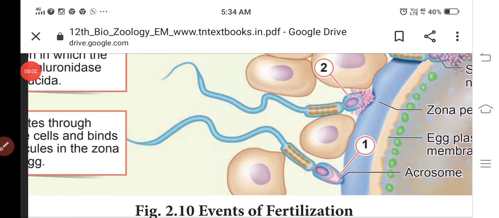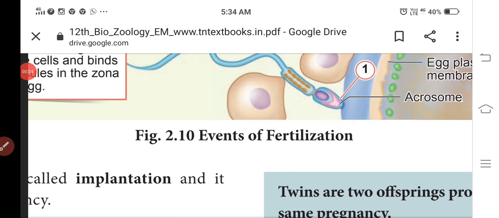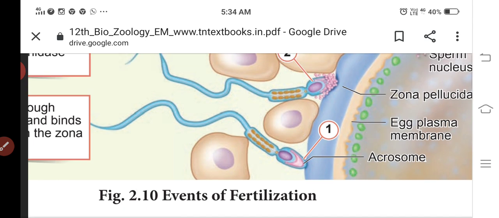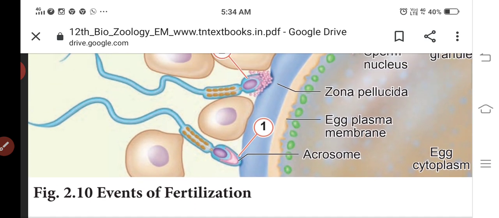So now we discussed the events of fertilization. What are the events that take place in fertilization? The first step is that the sperm comes in contact with the ovum. That contact is the first step.